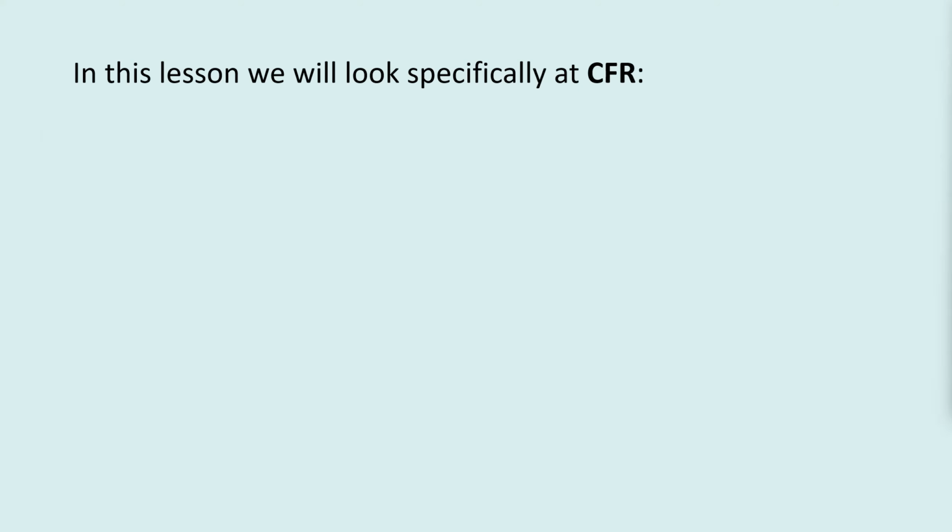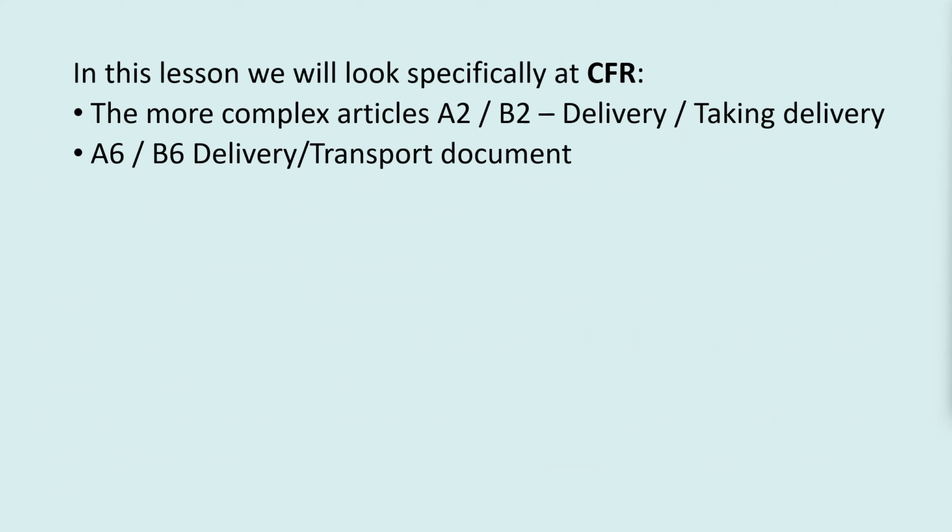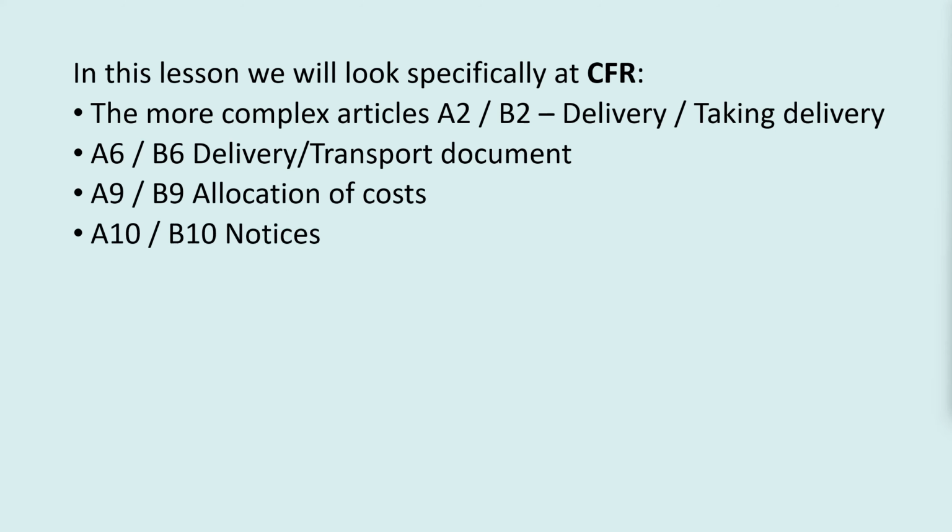In this lesson, we'll look specifically at CFR. The more complex articles, A2 and B2, delivery, taking delivery, A6 and B6, delivery, transport document, A9, B9, allocation of costs, A10, B10 notices.